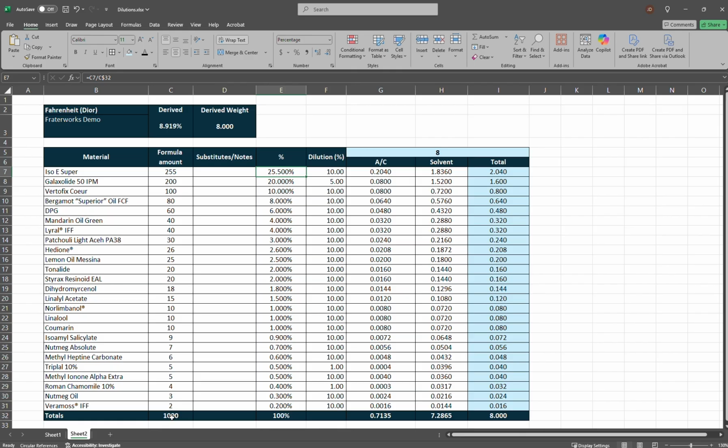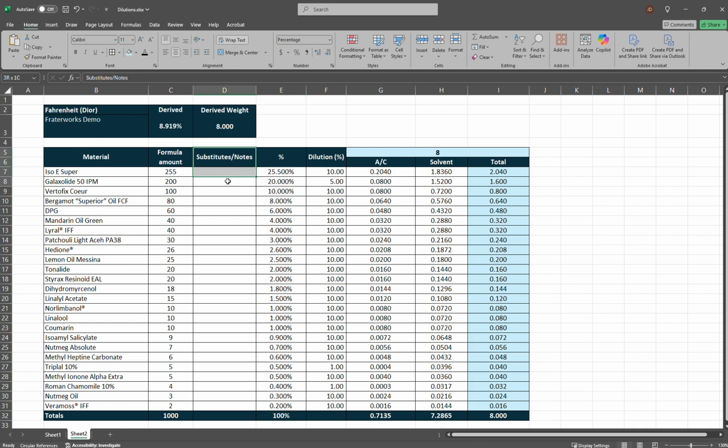Now, you don't have to have it in parts per thousand. They can be in parts per hundred, or they can be parts in 893. It doesn't matter what the formula weights add up to. What's important here is column E, which is the percentage of all the materials in the formula.